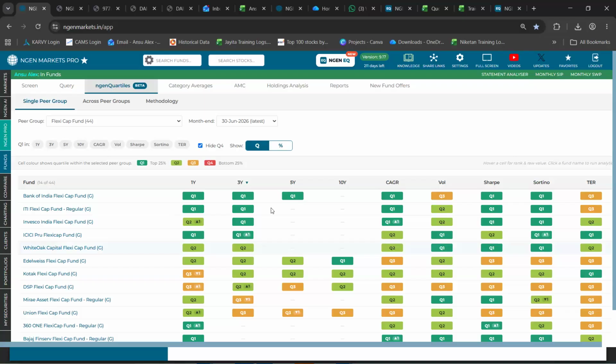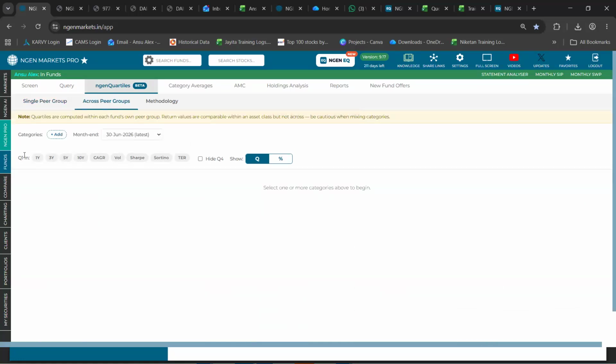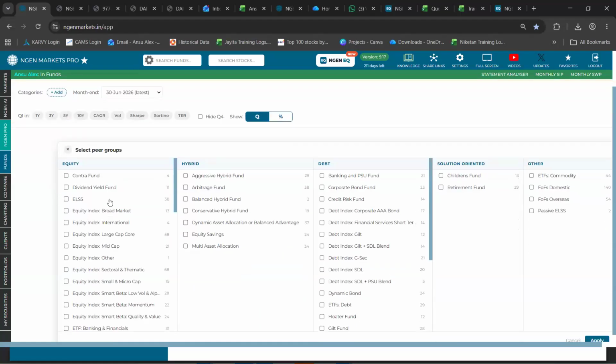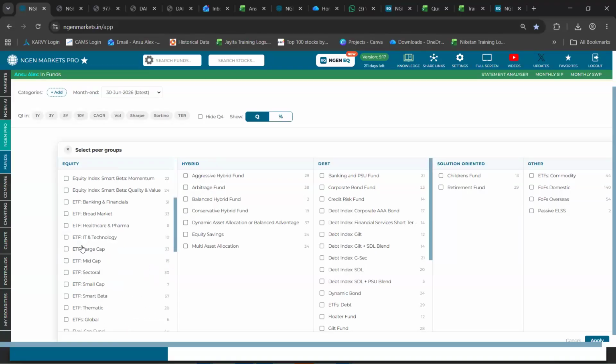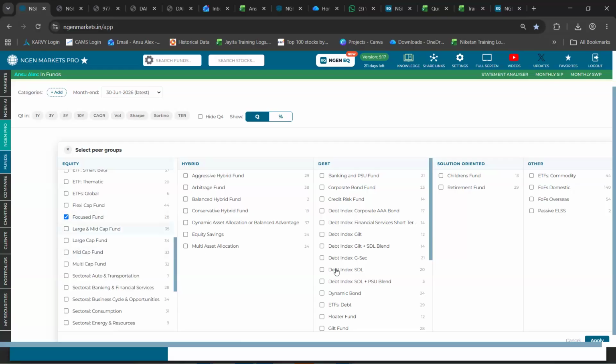And the funds under the Q4 section will be removed accordingly. Further to that, we also have this option called across peer groups, wherein you have the option to add categories from different asset classes, or let's say from the same asset class, and compare their quartile positioning accordingly.